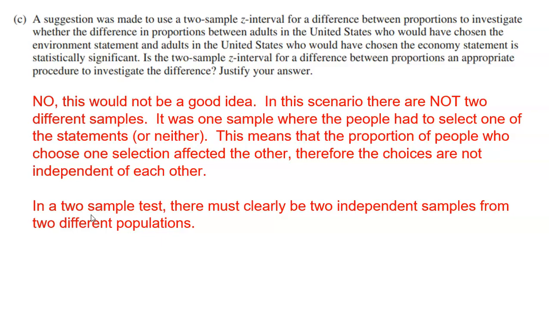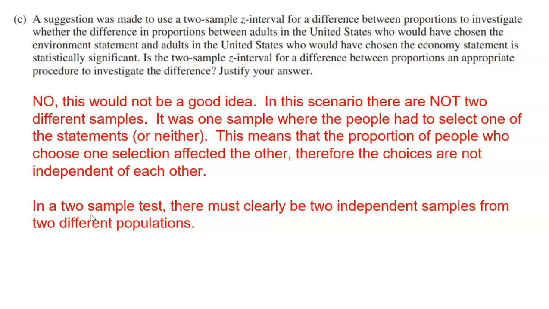But if we only have 1 sample, if I pick the environment statement, then the chance of me selecting the economy statement instantly drops to 0. So what I did affects what I did on the other statement. What I chose for the one is going to impact what I chose for the next. It's choosing this versus not choosing that. So hopefully I'm saying that very well to you, but it's not what a 2-sample z-interval is for.